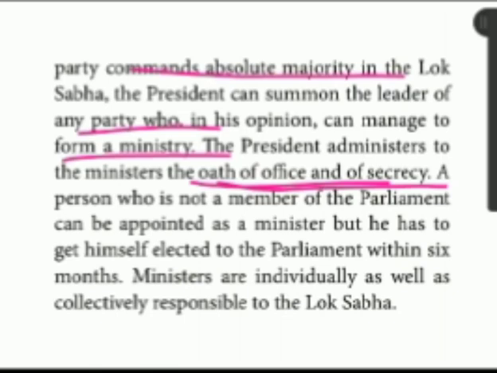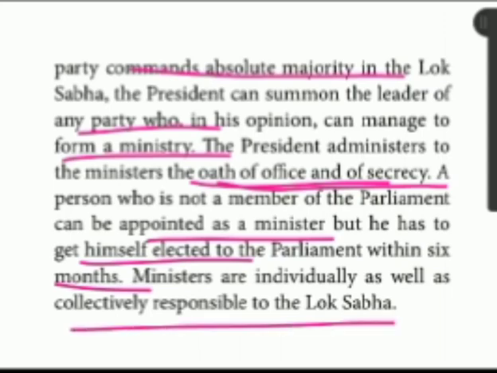See, here it is very, very important. A person who is not a member of the parliament can be appointed. Even such persons can become ministers, but he has to get himself elected to the parliament within 6 months. The ministers are individually as well as collectively responsible to the Lok Sabha.